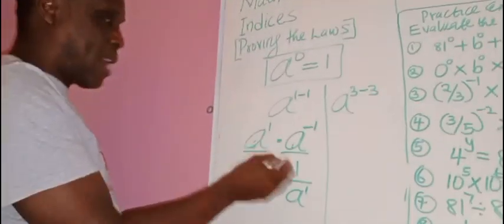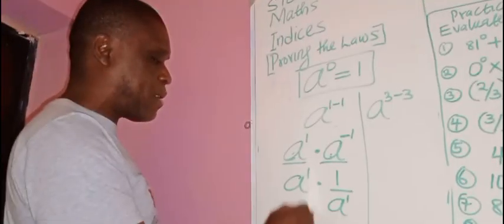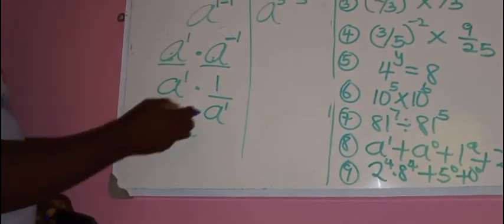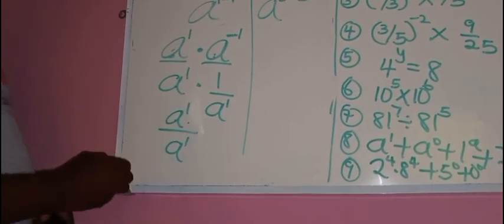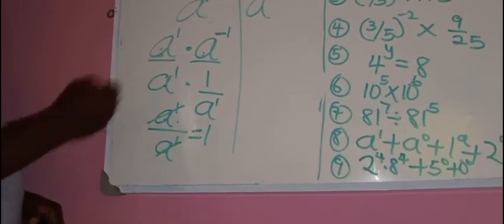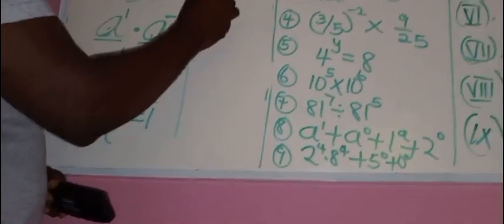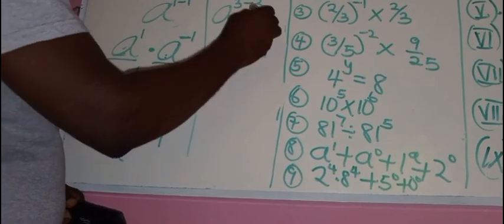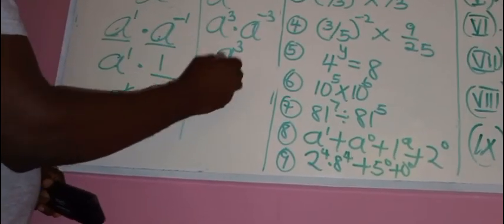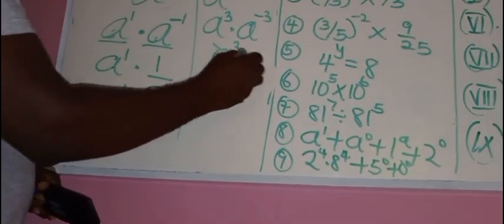Okay, now let's see. Look at this. This becomes a raised to power 1 times 1 over a raised to power 1, because this one is this, then this one is still down. Do you see that? Now look at it. They look alike. Now I can cancel this as 1, so it is 1. If you use this, look at the same thing. If you split it into a raised to power 3 times a raised to power minus 3, this comes down as a raised to power 3, this comes down as a raised to power 3, and this cancels this, that gives you 1.